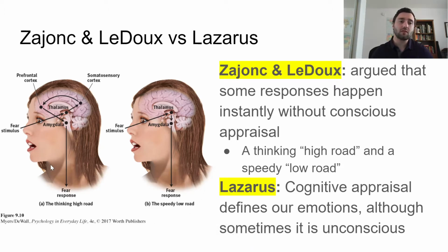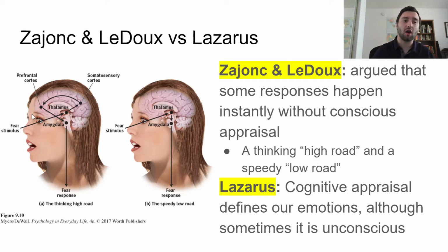So sometimes a stimulus comes in, it goes to the thalamus, the somatosensory cortex, the prefrontal cortex, and the amygdala, right? During these first parts, the thalamus is taking information and sending it, and the somatosensory cortex is interpreting that, understanding what we're seeing.